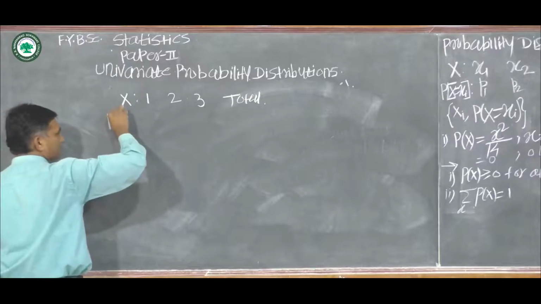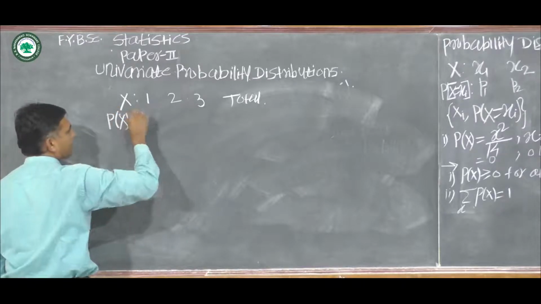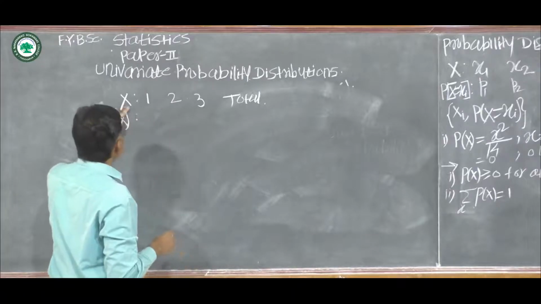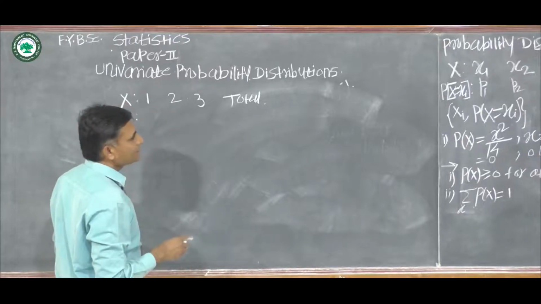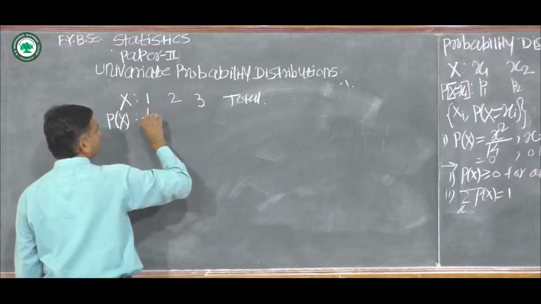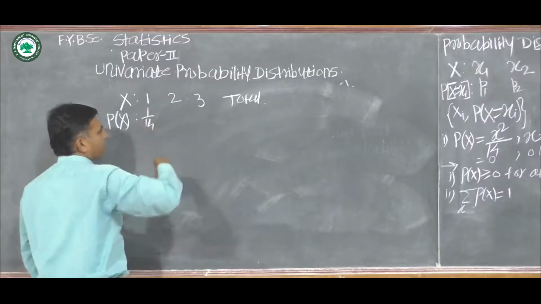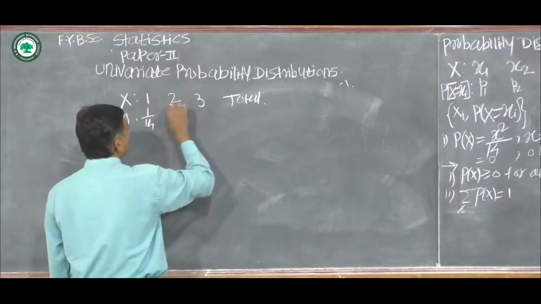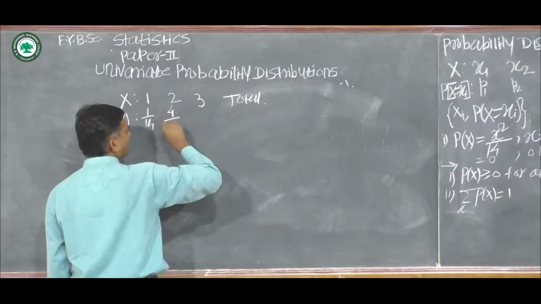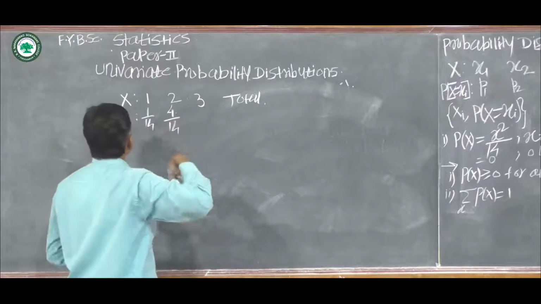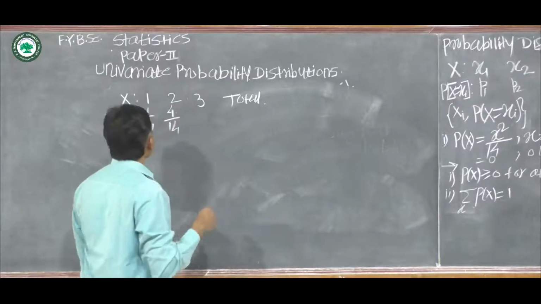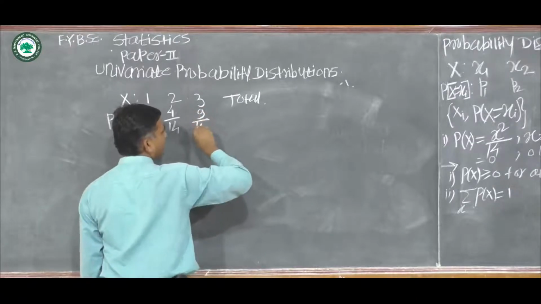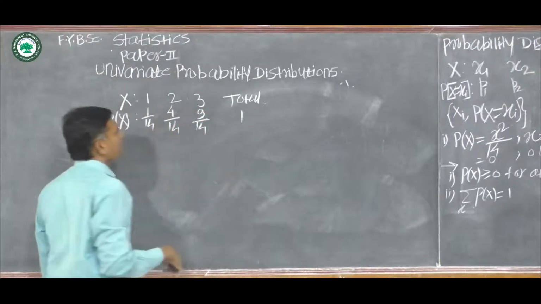When x equal to 1, p of x is equal to 1 by 14. If x equal to 2, then p of x is equal to 4 by 14. If x equal to 3, then p of x is equal to 9 by 14, and total is 1.